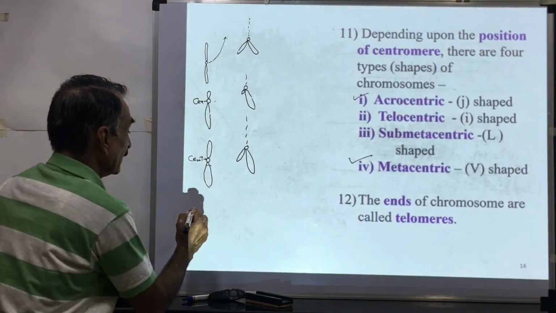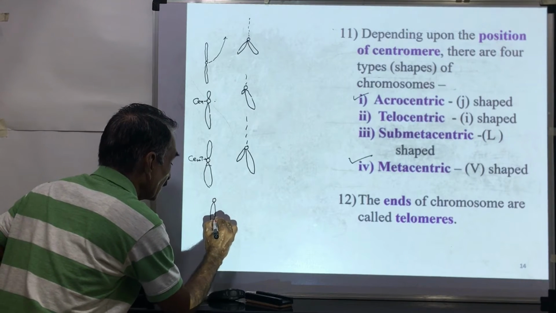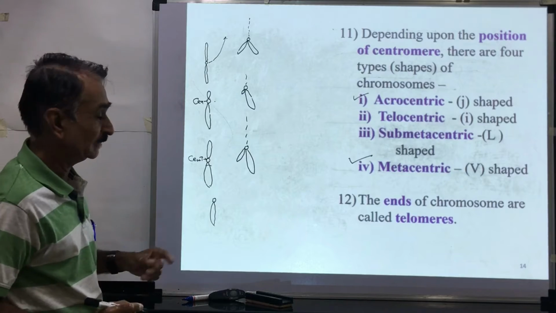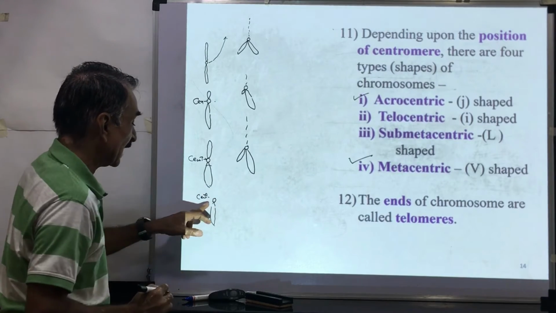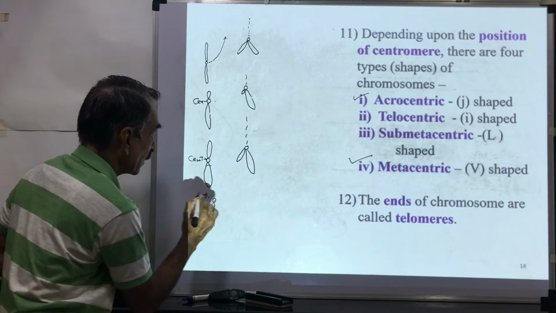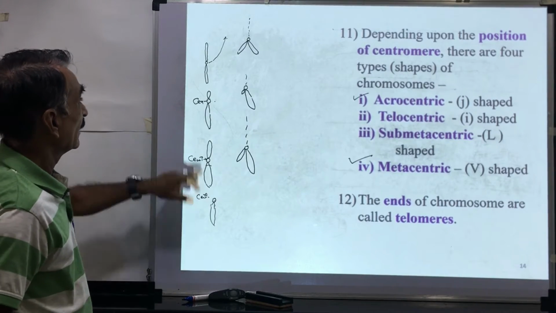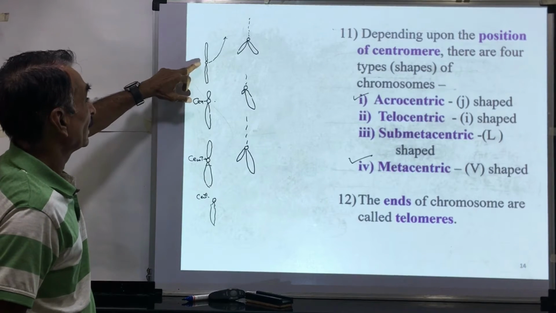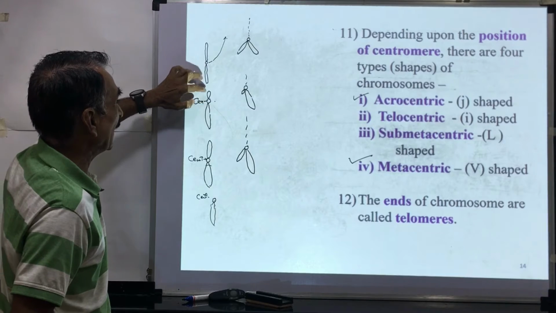If the centromere is present at the tip of the chromosome, meaning there is only one arm and no second arm, this is called telocentric. To summarize: metacentric, centromere at the center. Acrocentric, centromere near the tip.